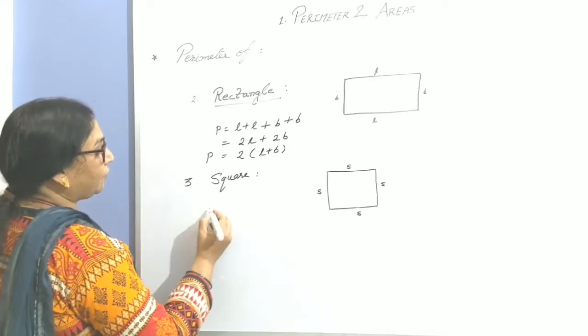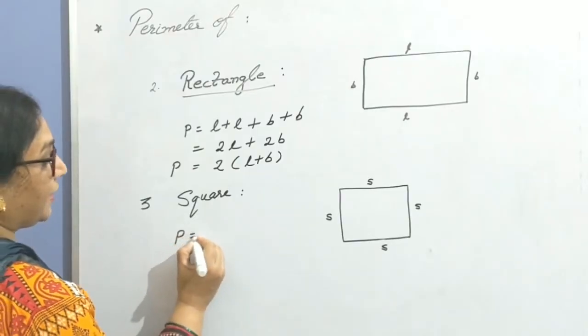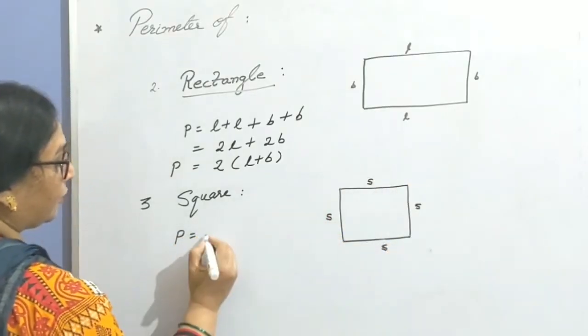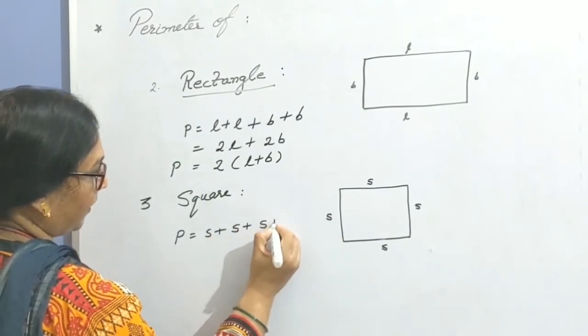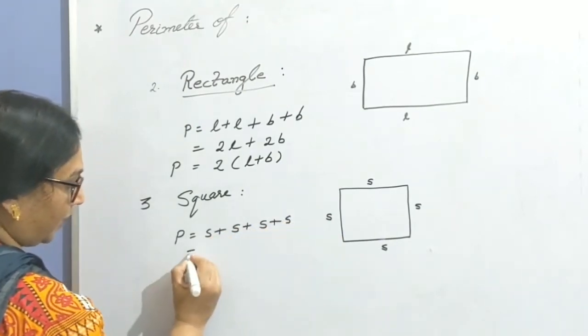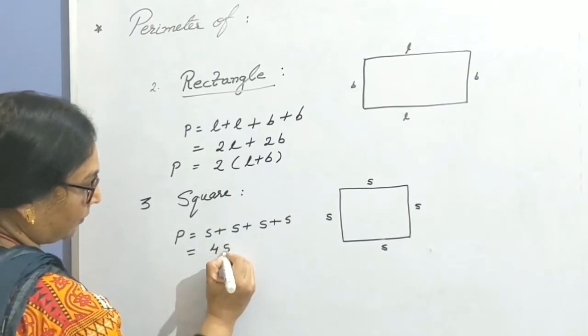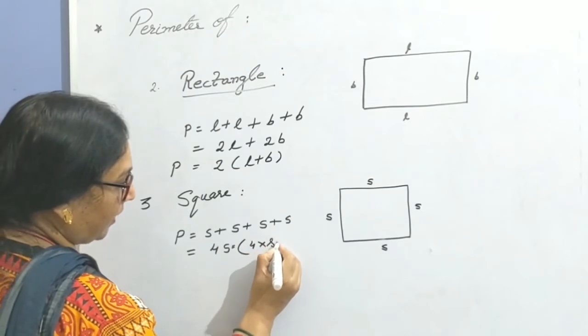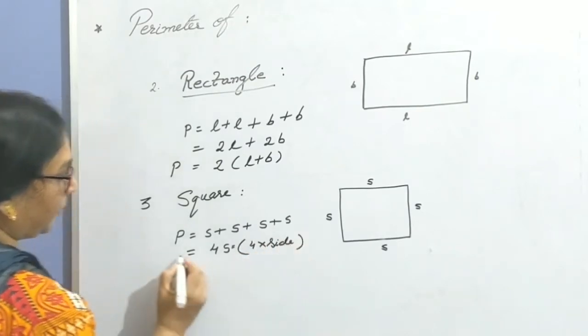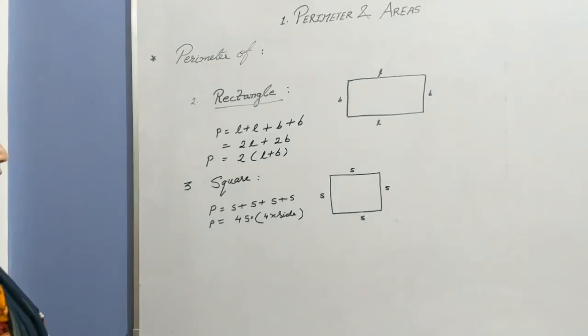According to the definition, what is the perimeter of a square? Sum of all the sides. So s plus s plus s plus s. How many times side? 4 times s. So what is the formula? Formula is 4 into the given side is the perimeter of a square.